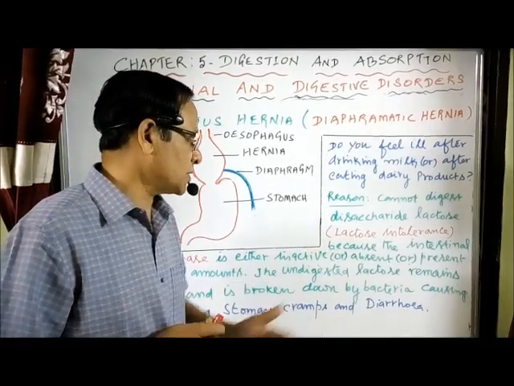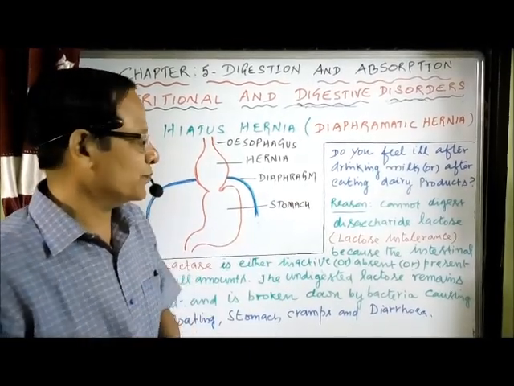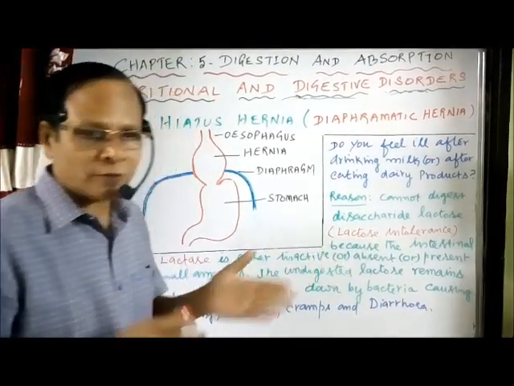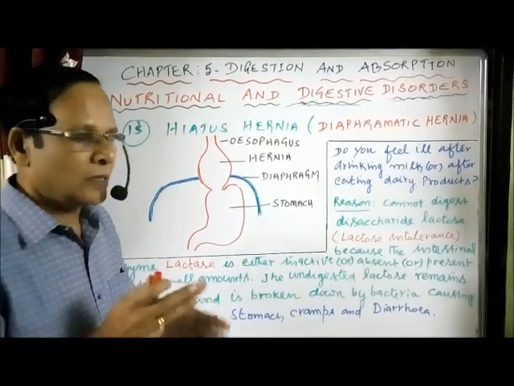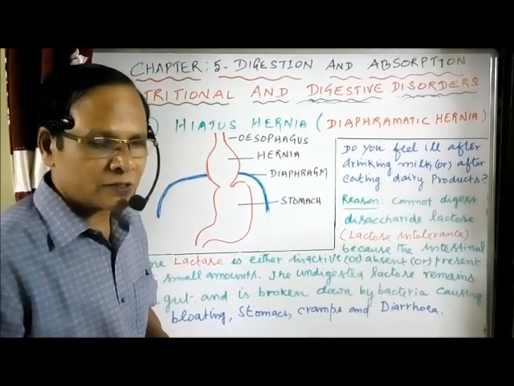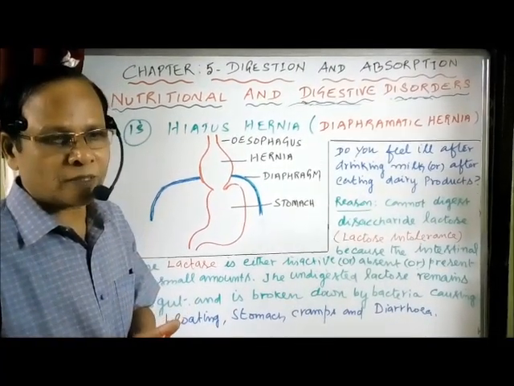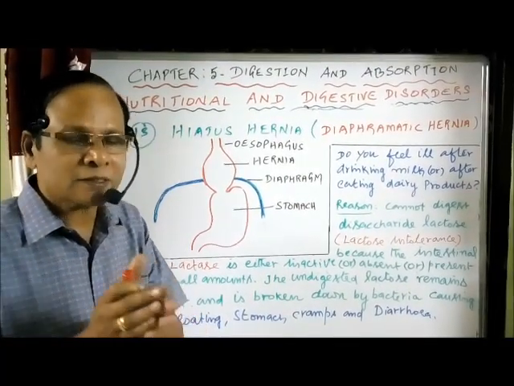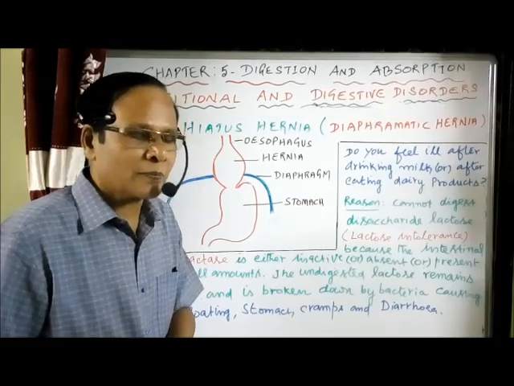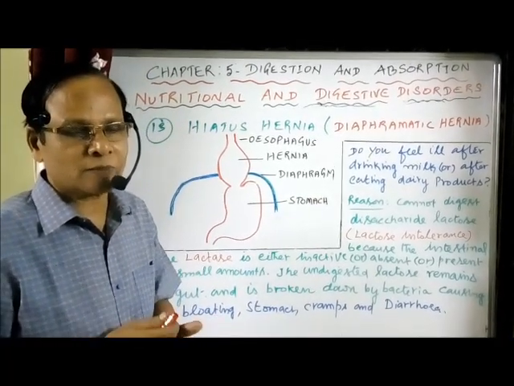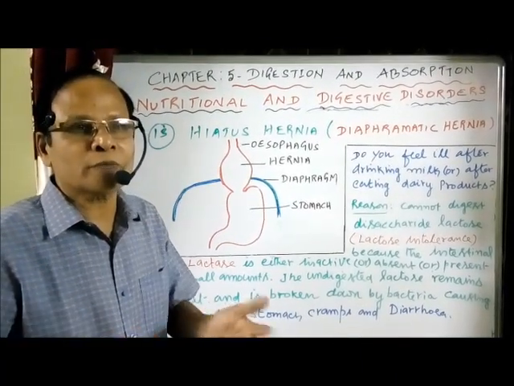The reasons I mentioned: lactase is either absent, present in small quantities, or present in an inactive form. When the lactase enzyme from the intestine is absent, inactive, or present in small quantities, they cannot digest lactose sugar in the milk. Now the lactose remains in the gut without being digested. As a result, what will happen? The bacteria present in the stomach cause the breakdown of lactose, releasing some unwanted materials.